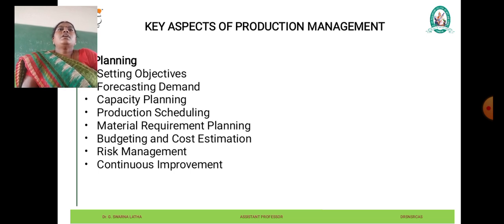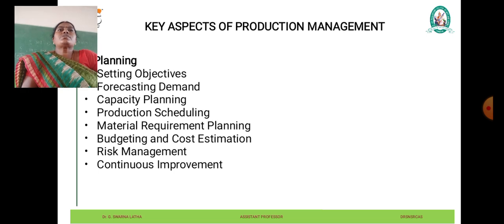Next, we can see the identification. Identifying and addressing potential risk is an essential part of planning in production management. Risks such as supply chain disruption, equipment failures, and quality issues can impact the production outcomes. Planning includes risk assessment, mitigation strategies, and contingency planning to minimize the impact of risk on production operations.